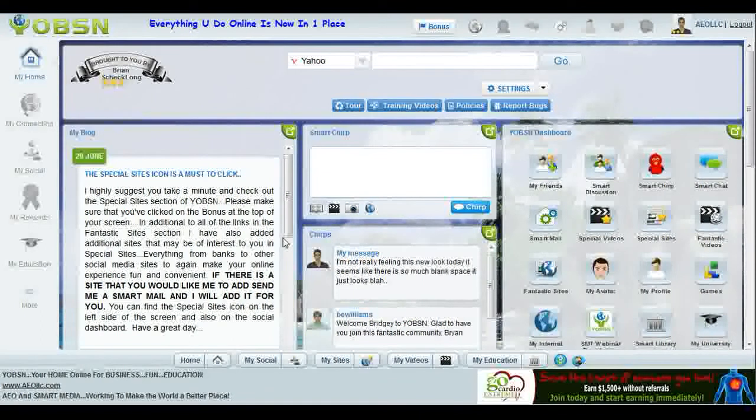What you're looking at right now is the main screen, and this is the screen that you see as soon as you log on to YOBSN. YOBSN stands for Your Own Branded Social Network. And basically, as you can see, there are several areas where you can actually brand yourself here. You've got your name in lights up here. You also have your name under the arc here. Down here, you also have your basic branding information. And over to the right here, you also have the ad, and this is what pays for YOBSN. Just like Google, just like Facebook, any other technology company, advertising is the way that revenues are generated.